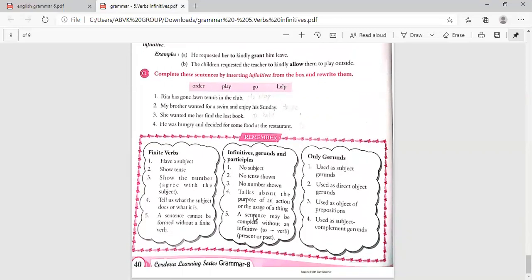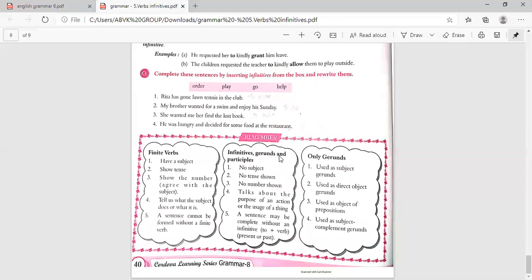Now remember, finite verbs have a subject, show tense, show number, agree with the subject, and tell us what the subject does or what it is. A sentence cannot be formed without a finite verb. So the finite verb is very, very important.